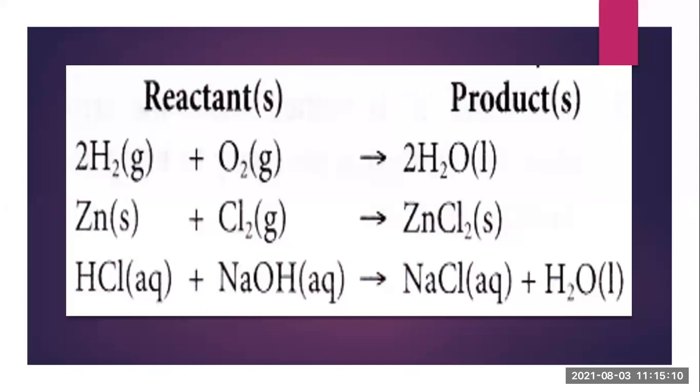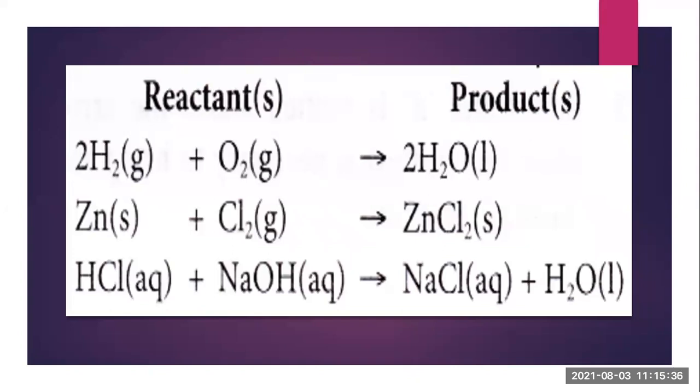It is necessary that the number of each element be similar on the reactant and product sides. We cannot write 1, so we start from 2. Write 2 in front of the water, so now the number of oxygen becomes 2. But with the oxygen, the hydrogen number also increases.